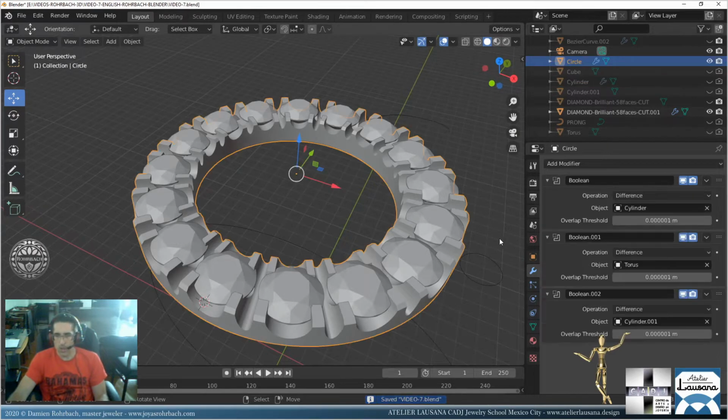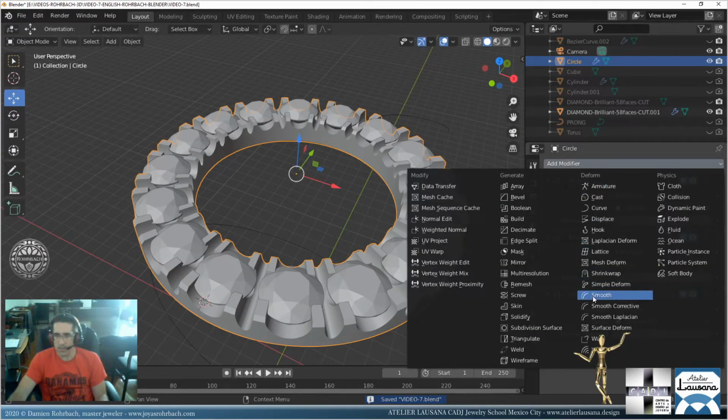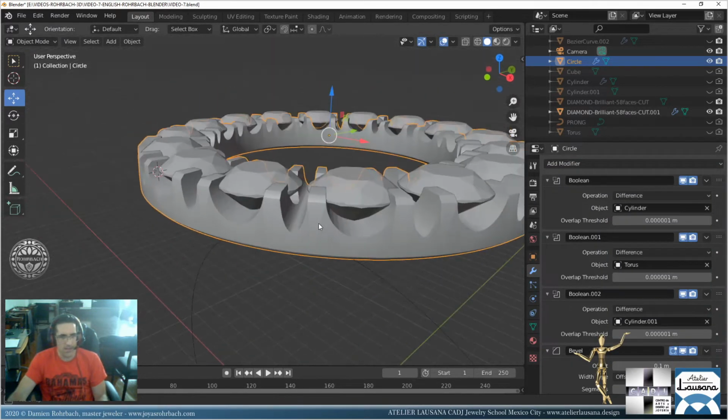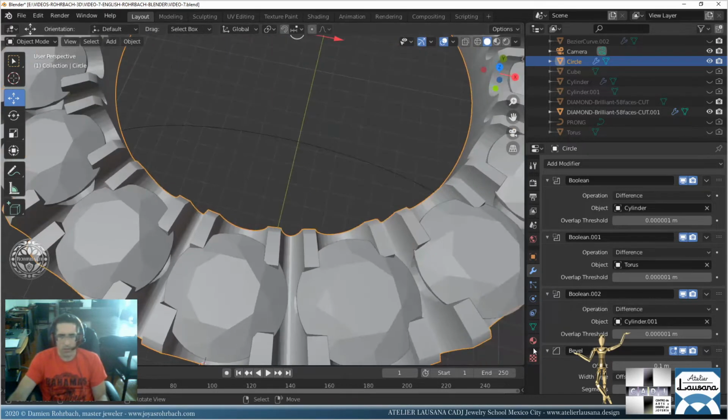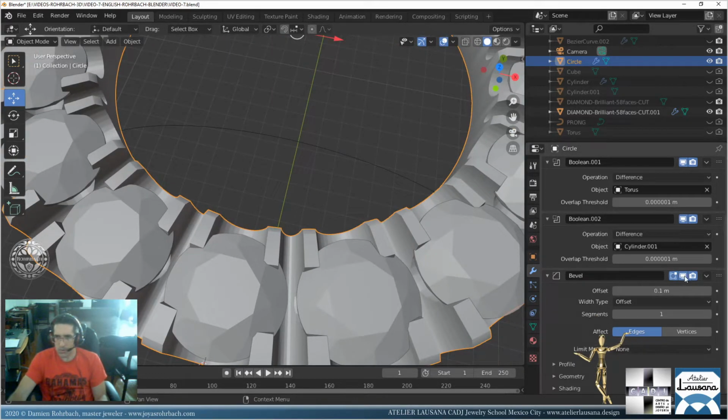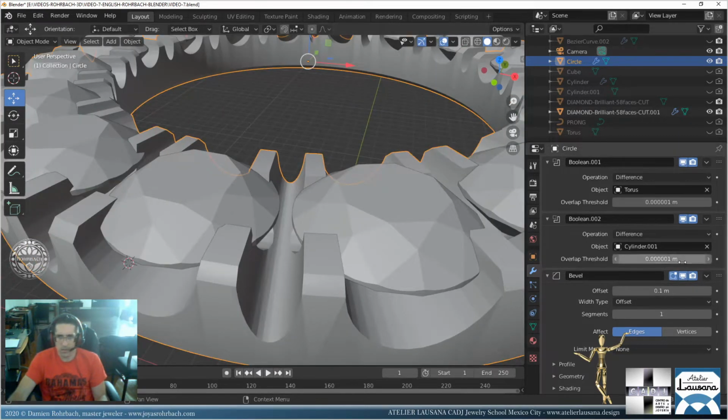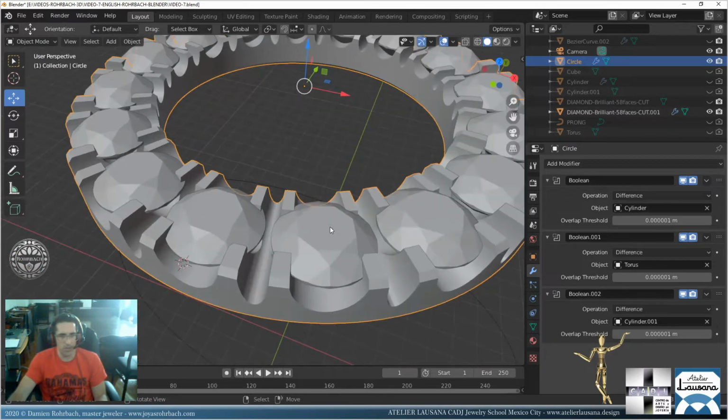What we can try here, let's try a bevel. Okay, that's nice on the outside. That's pretty good. Actually, let's have a look at it without width. No, it's so useless. We don't have that much space. Okay, let's delete the bevel. We could try though a subdivision.